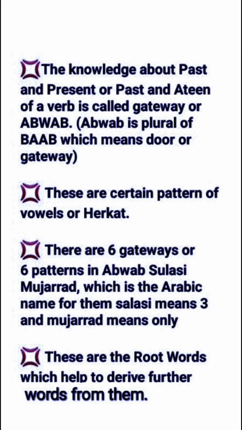The knowledge about the past and present, or past and Athene, of a verb is called gateway or abwab. Abwab is the plural of bab, which means door or gateway. These are certain patterns of vowel or harkat. There are 6 gateways or 6 patterns in Abwab Sulasi Mujarrad, which is the Arabic name for them. Sulasi means 3 and Mujarrad means only 3 letters.